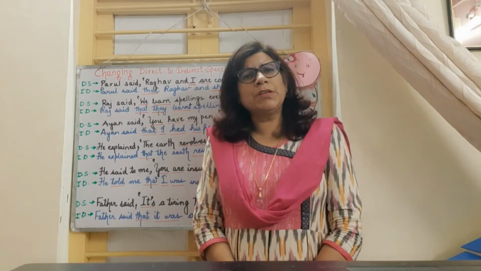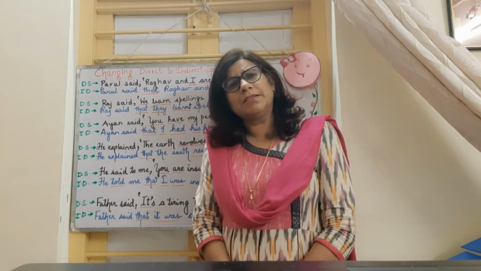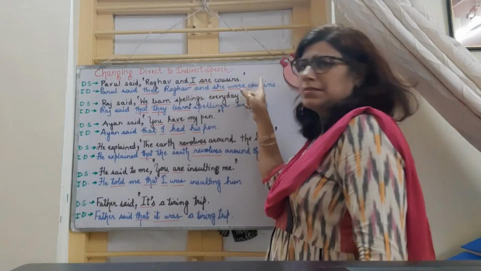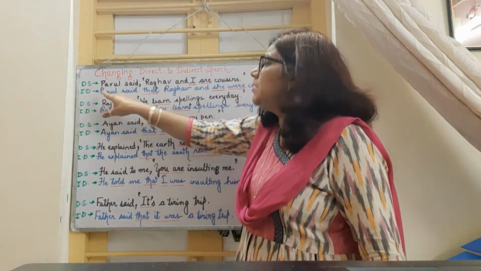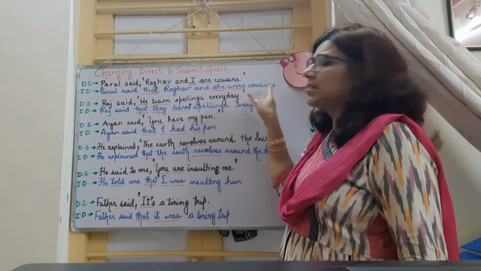We will discuss few examples of changing direct to indirect speech. After this, you will clearly understand all the rules. Parul said, Raghav and I are cousins. And look at, after we have changed it to indirect speech, Parul said that Raghav and she were cousins.